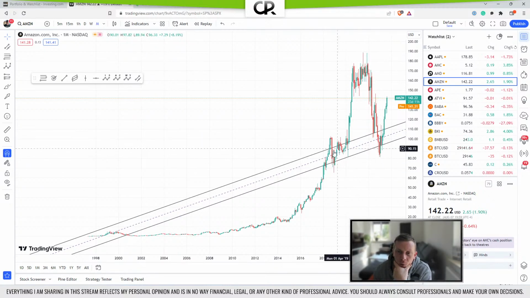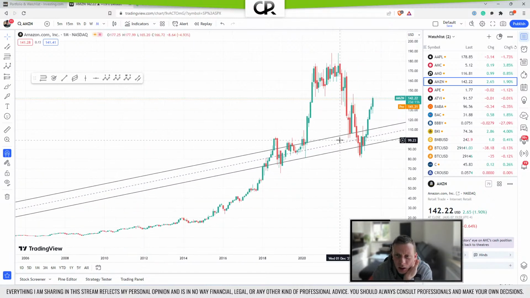3, 4, we retrace into the area of wave 4, which means it could also be, if that's 1, 2, 3, 4, 5, or if that is 1, 2, 3, 4. That's not possible because then it would have to be a leading diagonal since we are entering the area of wave 1. So it actually could be that Amazon will go up further.